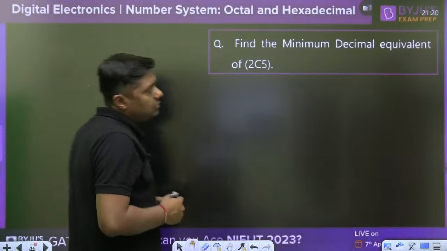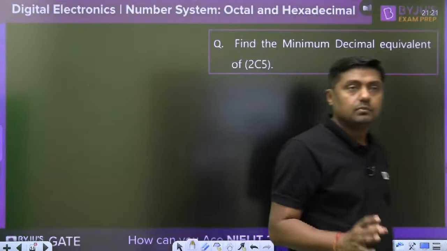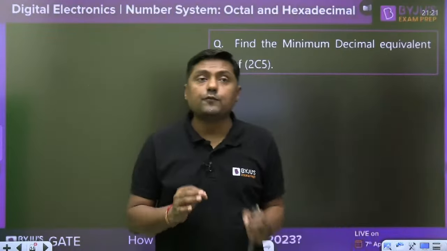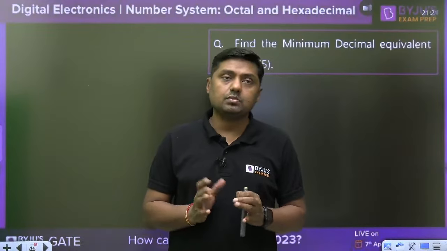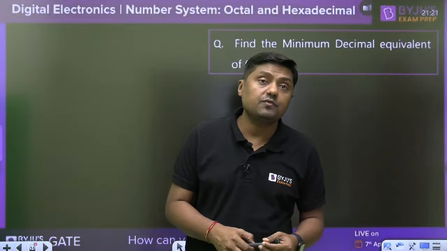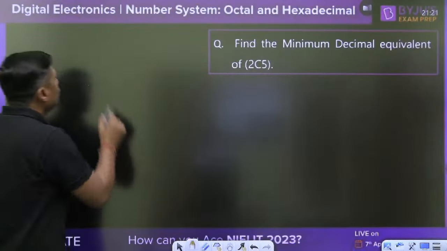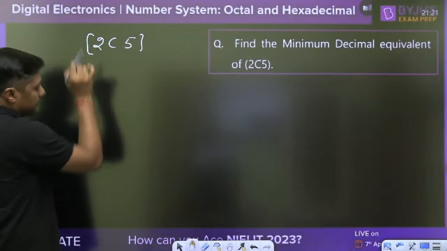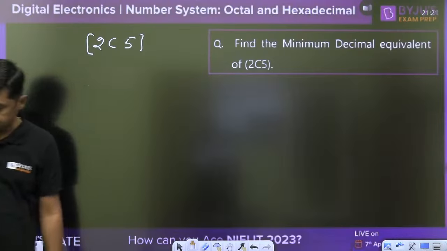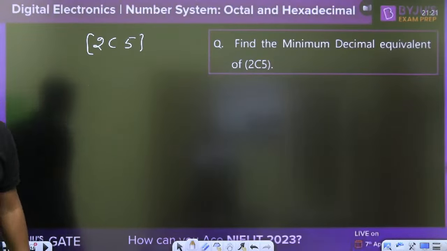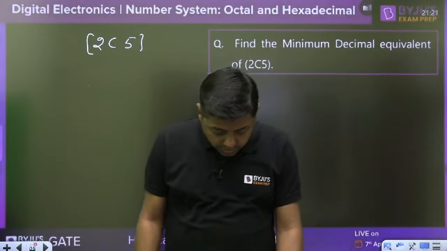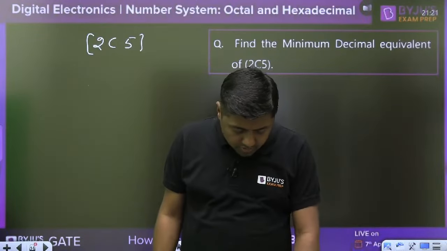Okay then everyone tell me what is the minimum decimal equivalent of 2C5? Okay, find the value. Give me the answer. Take your time. What is the minimum decimal equivalent of 2C5? Convert it into decimal. 2C5. Give me the answer. Okay, everyone, please give me the answer in comments box.